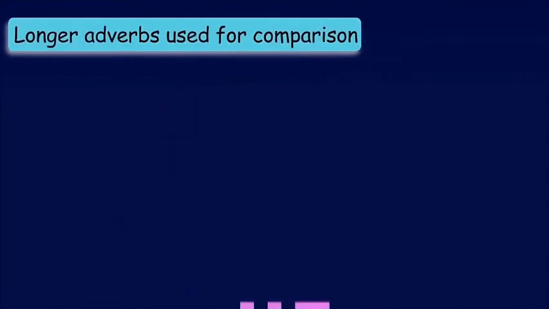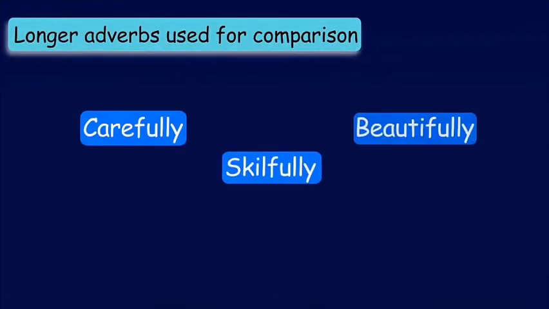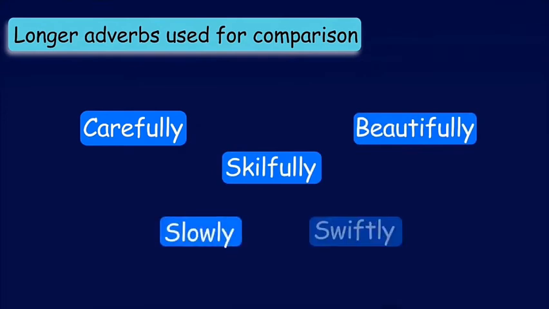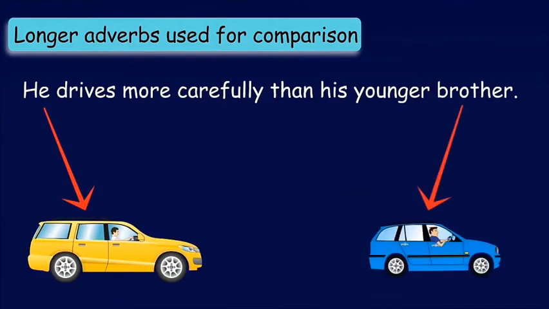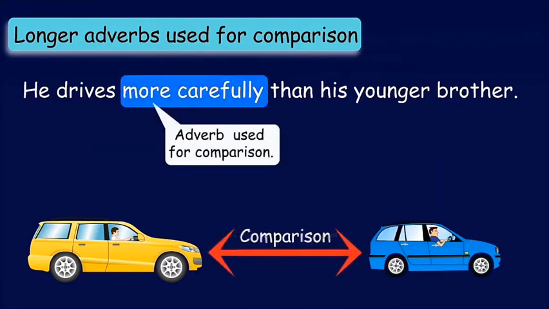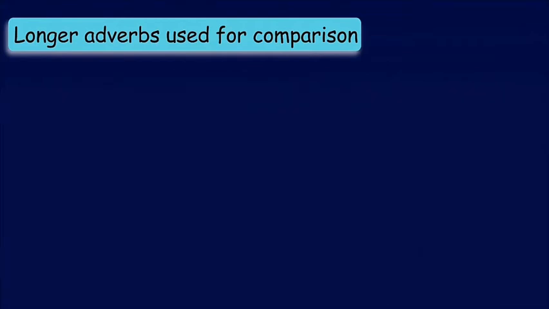But some longer adverbs are there where we don't add er to make the comparison, like carefully, skillfully, beautifully, slowly, swiftly. Like he drives more carefully than his younger brother. Here the words more carefully are used for comparison, and we have added more in front of carefully to make the comparison. So like this we add more in front of the longer adverbs to compare two things.